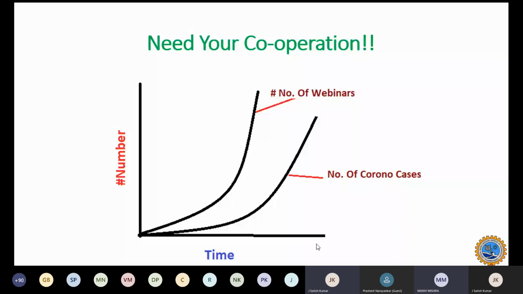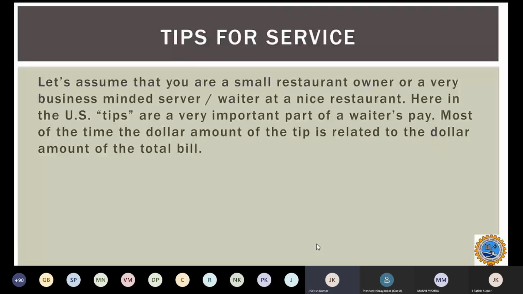So let's get started with linear regression. We'll start with a simple example. As I told, we will try to understand one simple model, and then through that, we will try to understand the concepts of linear regression.